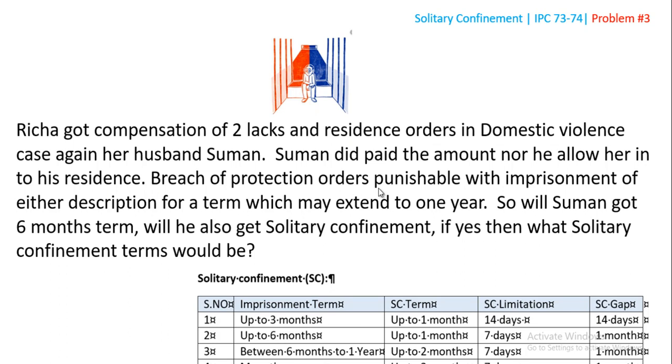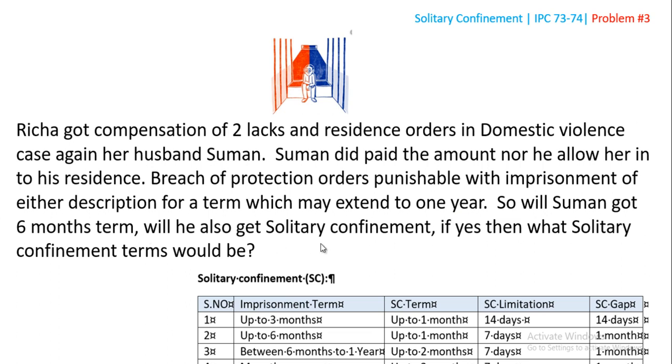Breach of protection orders, so this is a statement. Breach of protection orders punishable with imprisonment of either description for a term which may extend to 1 year. This is a standard punishment clause in DVC.